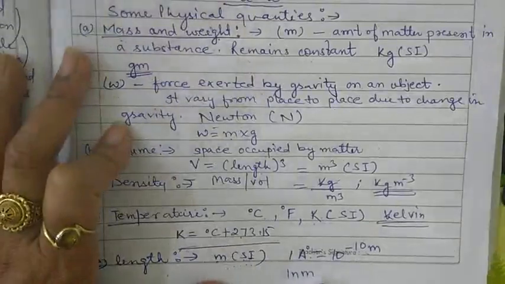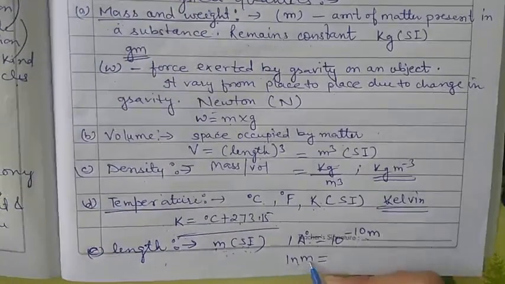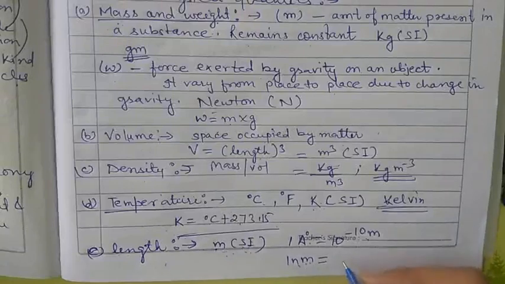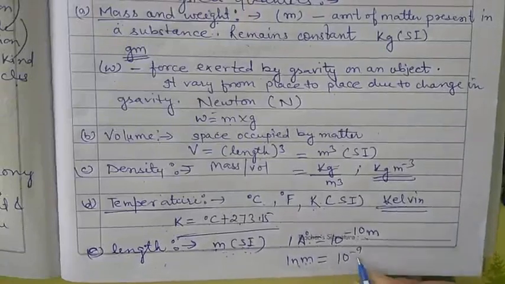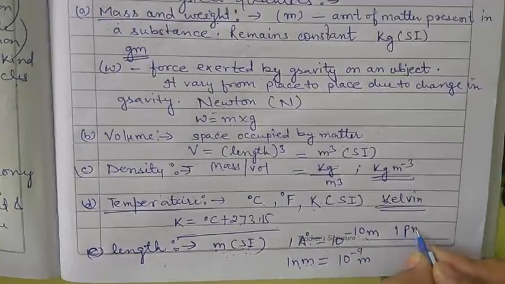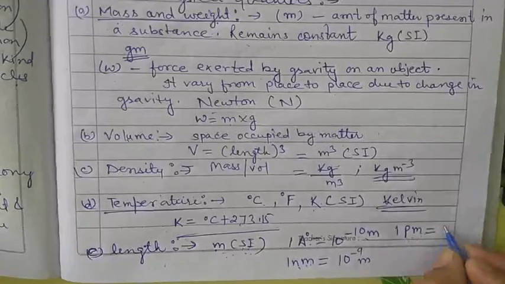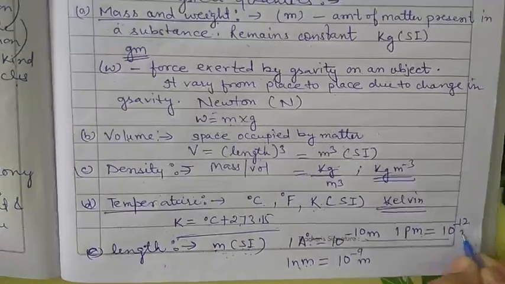1 nanometer, nm stands for the nanometer. 1 nanometer is equal to 10 to the power minus 9 meter. 1 picometer, this is pm, small p and small m. That is picometer, is equal to 10 to the power minus 12 meter.